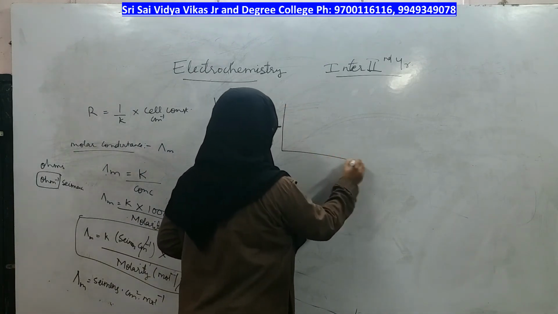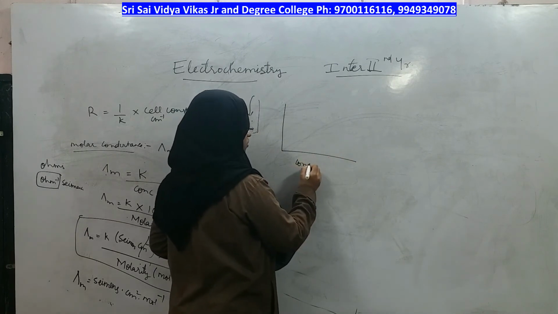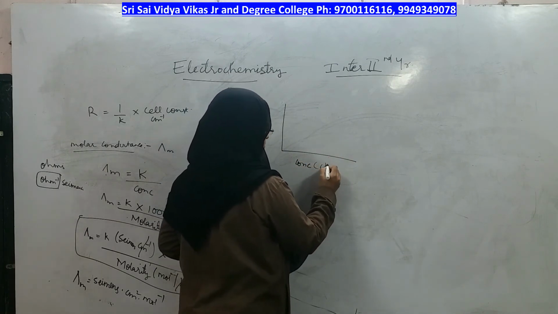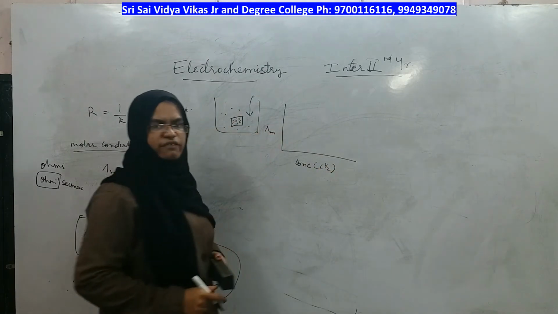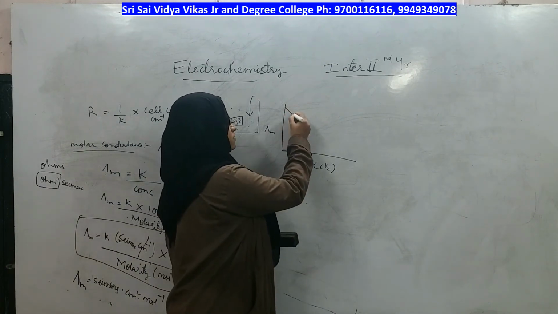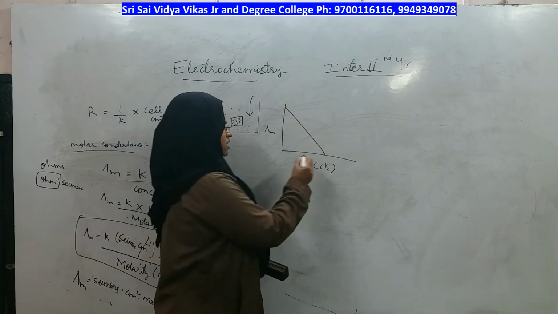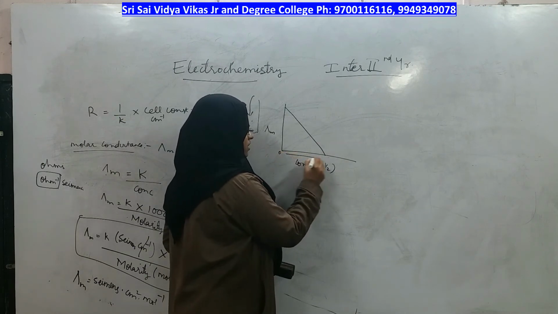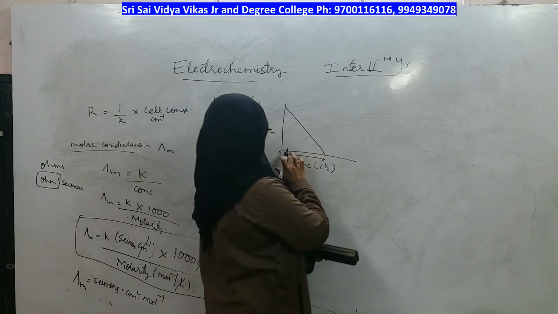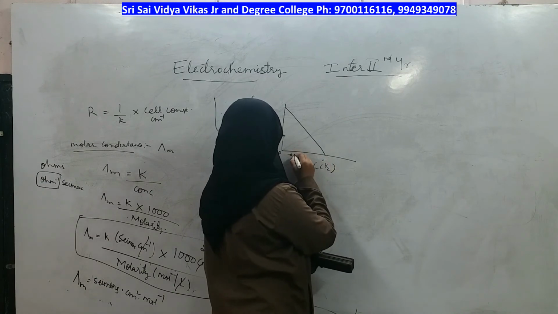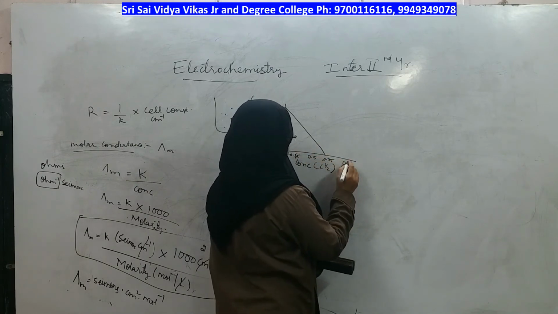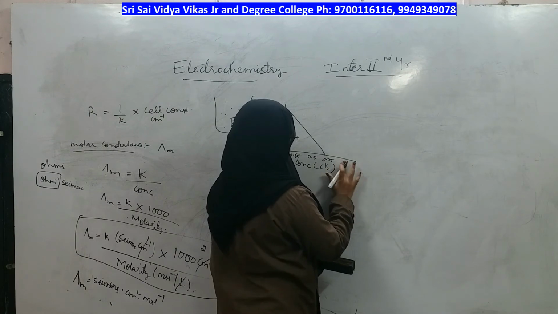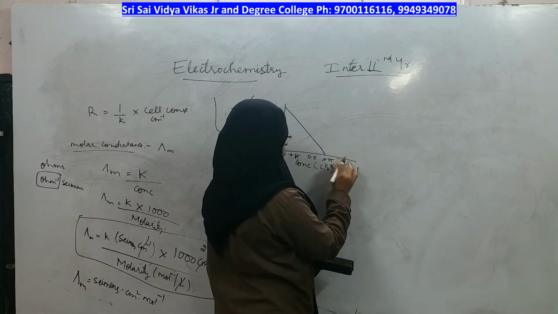For strong electrolytes, when you plot a graph with concentration on the x-axis and molar conductance on the y-axis, you get a straight line, in which this is 0 and the value of conductance increases. Suppose you take 0.25, 0.5, 0.75, 1.0, right?